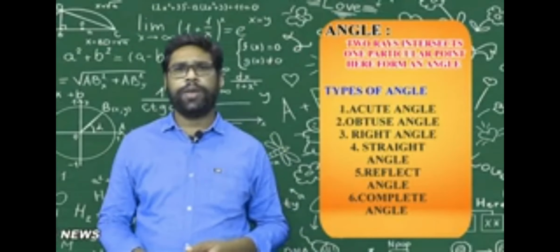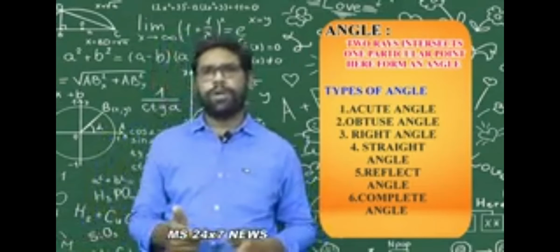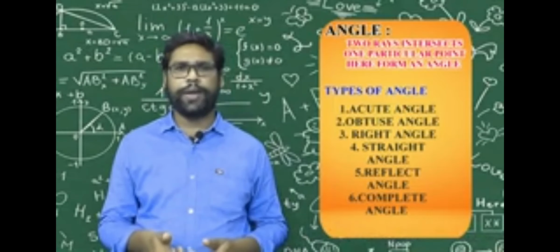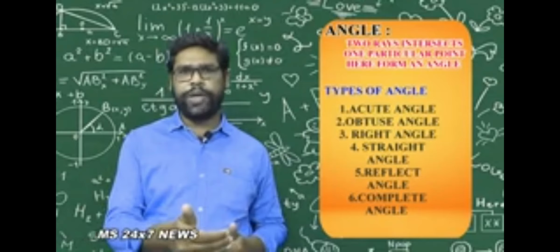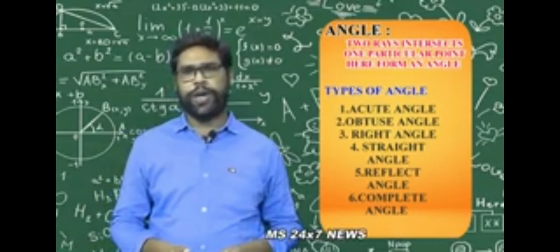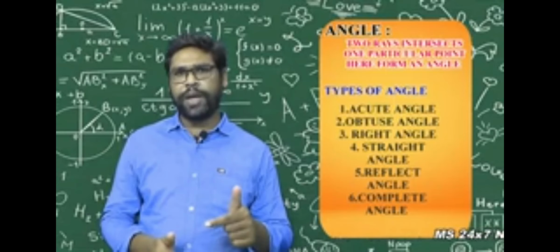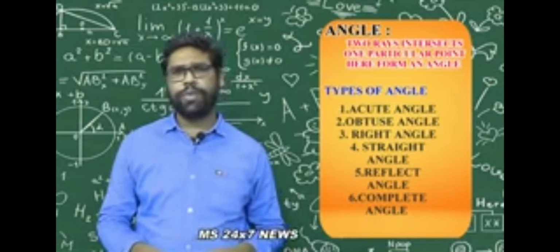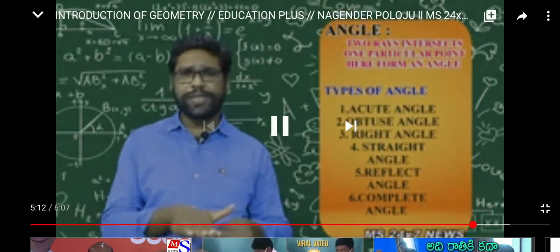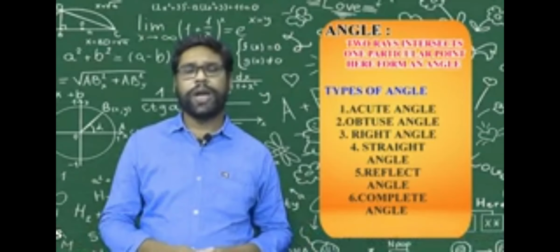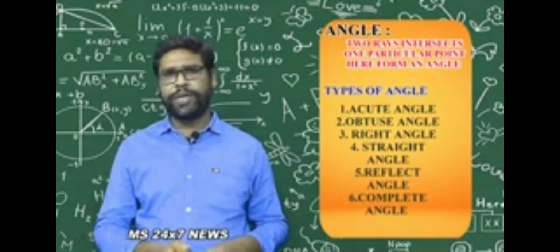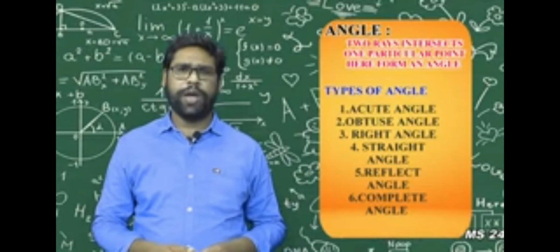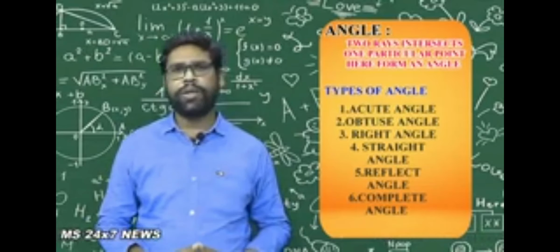What is an acute angle? An angle that lies between more than 0 degrees and less than 90 degrees is called an acute angle. An angle more than 90 degrees and less than 180 degrees is called an obtuse angle. An angle exactly 180 degrees is a straight line, called a straight angle. An angle more than 180 degrees and less than 360 degrees is called a reflex angle. An angle exactly 360 degrees is called a complete angle.